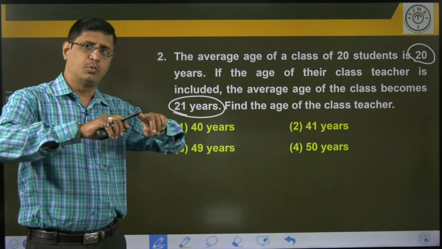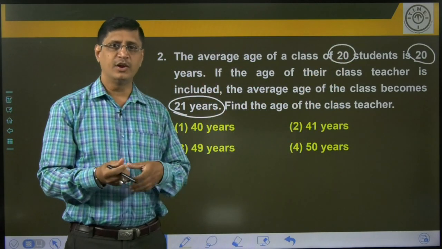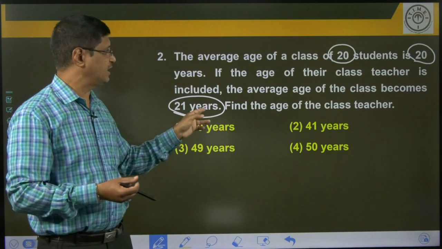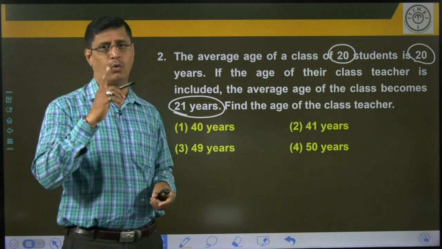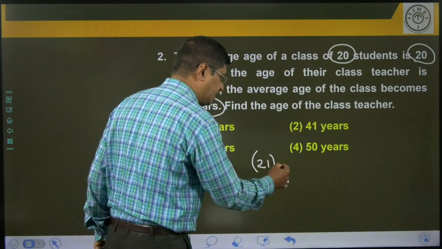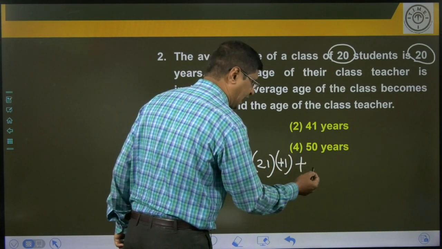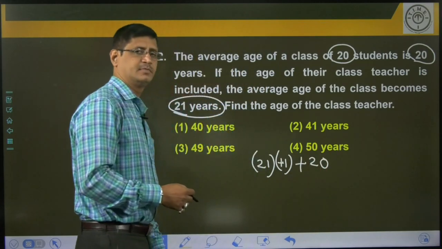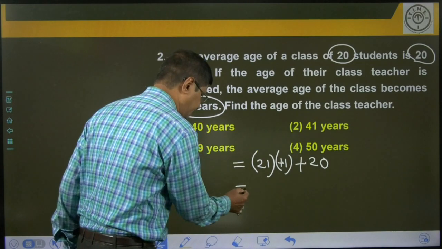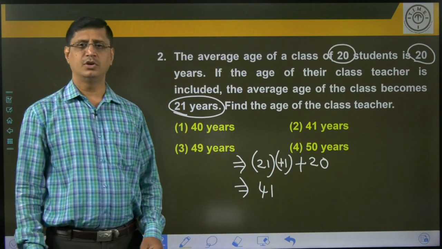The entire group, the total group means 20 plus 1, 21. The average of the 21 members increases. So increases by 1 year means it is lifting the entire group value by 1 year. So 20 plus 1, 21 members here, increases by 1, that is 1 times 21, plus the old average. What is the old average? 20. So 21 plus 20, the result is 41. So what is the age of the teacher? That is 41.